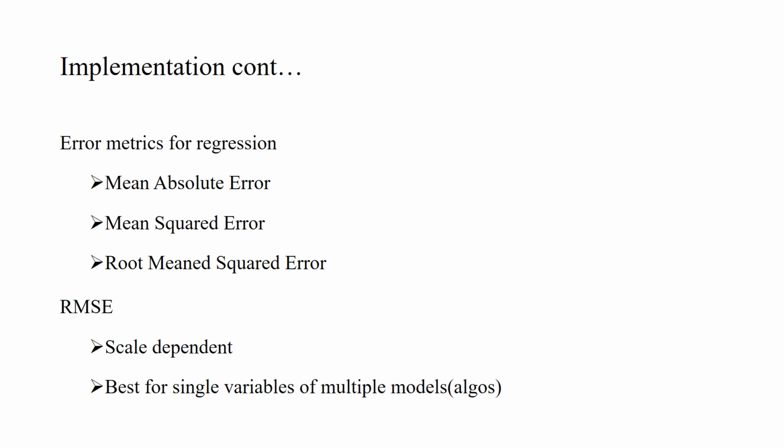There are two reasons. One is that it is scale dependent, and the other is that it is best for single variables of multiple models. That is, when we are taking a single variable from every model, we are comparing only this single variable, and we are calculating our RMSE value based on this variable and comparing it. In our implementation, we are comparing the RMSE value of every algorithm we have used, and then choosing the best prediction algorithm based on the RMSE value. That is, the algorithm which has the minimum RMSE value is chosen.